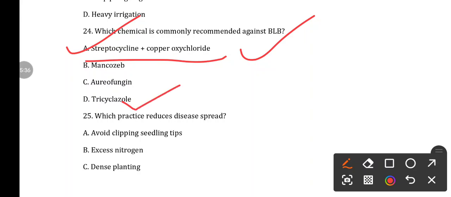Tricyclazole is for the management of rice blast. Mancozeb is mostly used for foliar diseases. Aureofungin is an antifungal antibiotic. Okay.